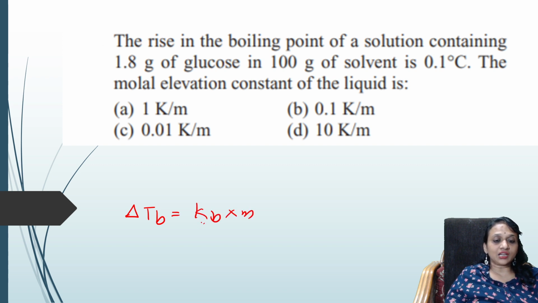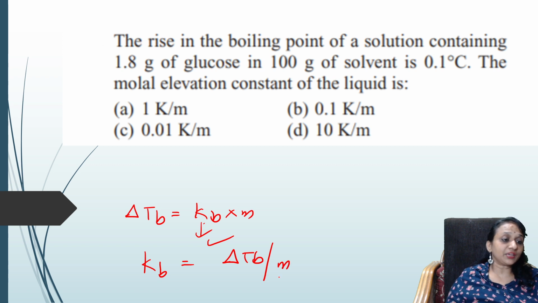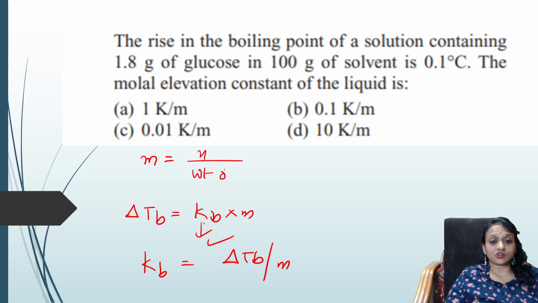This is your molal elevation constant, and I have to find Kb. So Kb is equal to delta Tb by m. m is molality, and the molality formula is number of moles of solute by weight of the solvent.